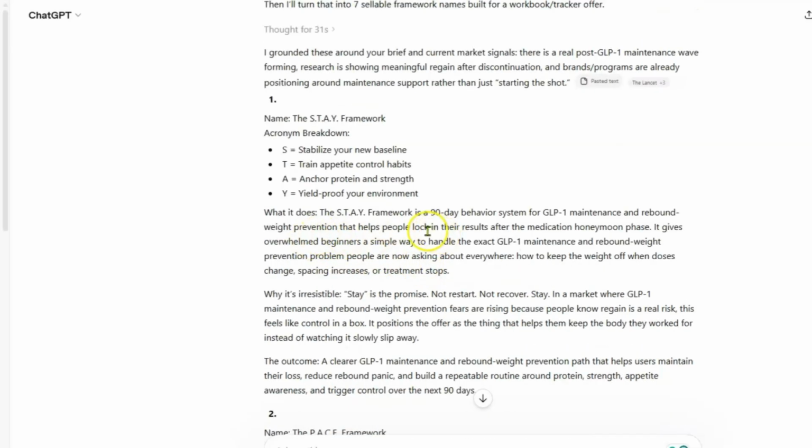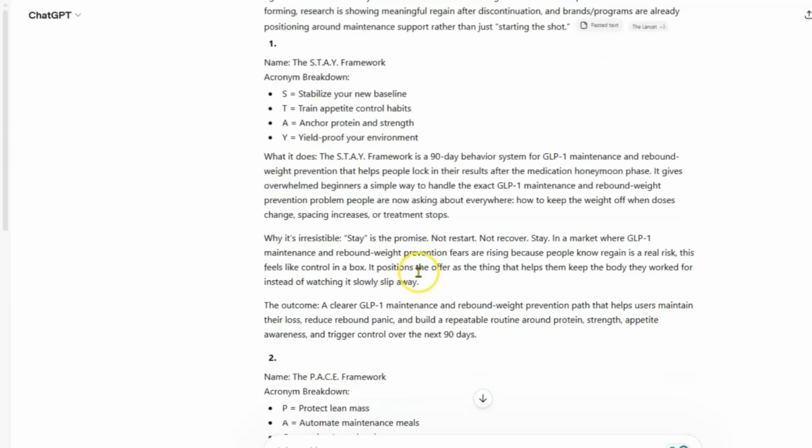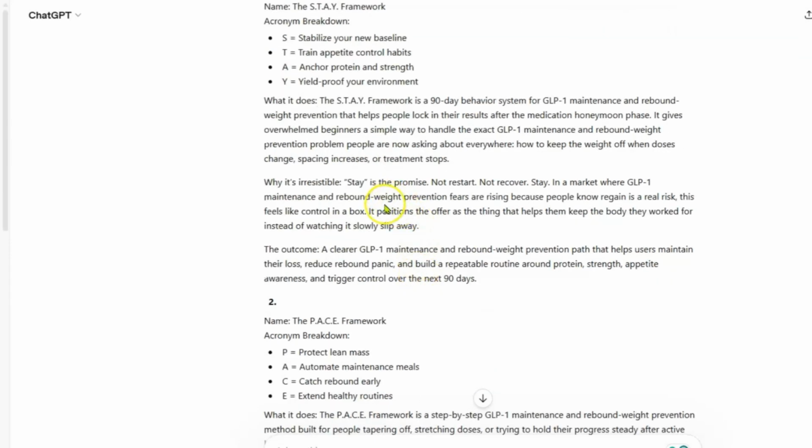So what it does is it frames a 90-day behavioral system, GLP-1 maintenance and rebound weight prevention, that helps people lock in their results after the medication honeymoon phase. And it gives overwhelmed beginners a simple way to handle the exact GLP-1 maintenance and rebound weight prevention program. So it's irresistible because the stay is the promise, not to start, not to recover.